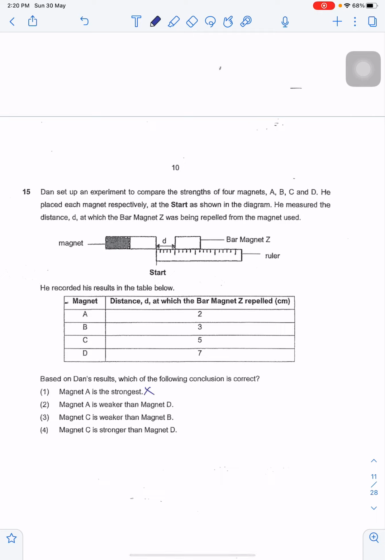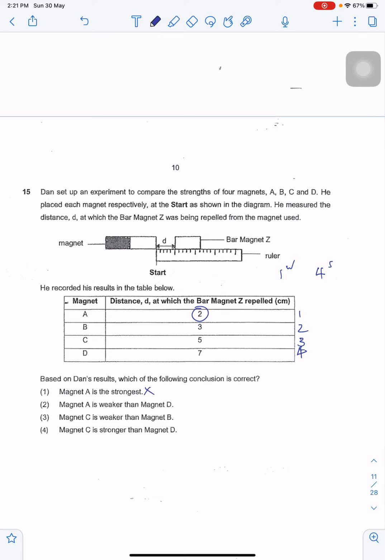This is false, because the distance is actually the closest. Option 1 is false. Magnet A is weaker than magnet D. To do this question a little bit easier, let's rank the magnets from weakest to strongest, 1 being the weakest and 4 being the strongest. The strongest magnet would be the one where it can be repelled or attracted from a larger distance, followed by C, B, and A. So A is actually the weakest.